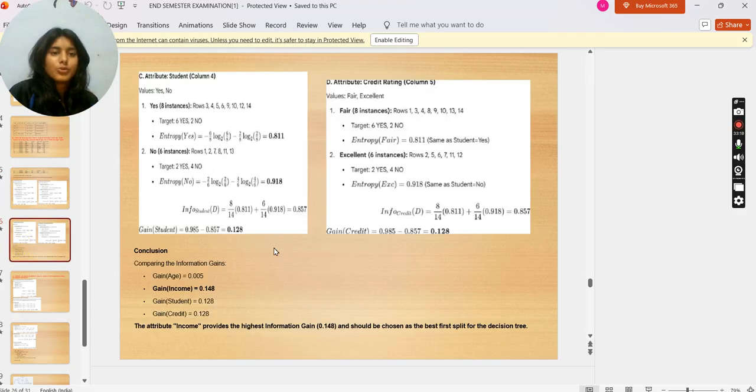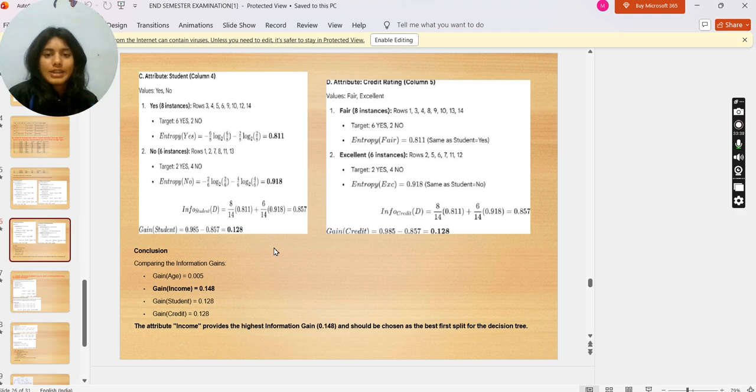Now attribute student, column 4, value yes or no. Yes, 8 instances. Target is 6 yes, 2 no. Entropy is 0.811. No, 6 instances. Target 2 yes, 4 no. Entropy is 0.918. Now gain of student is 0.128.